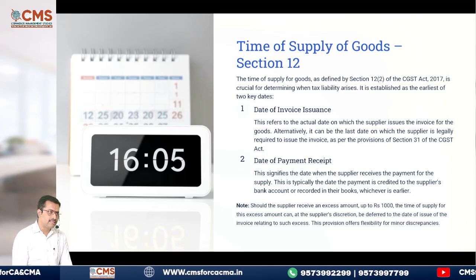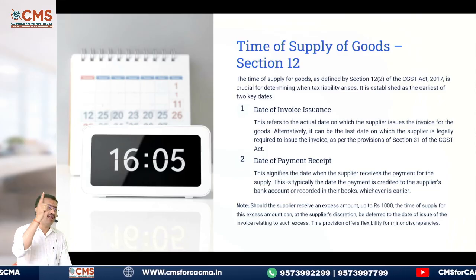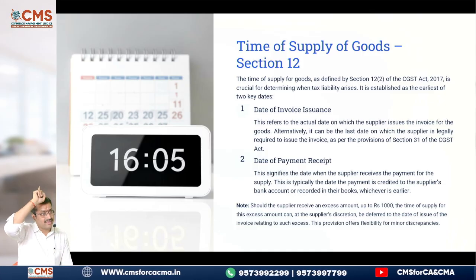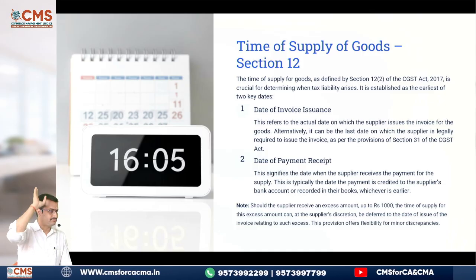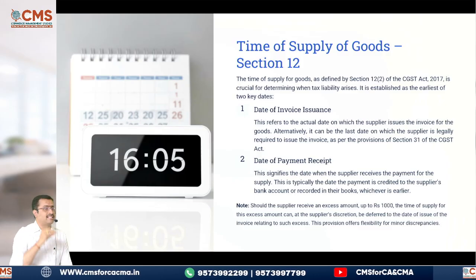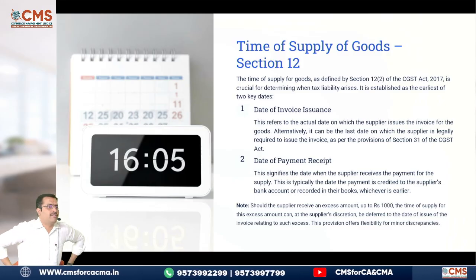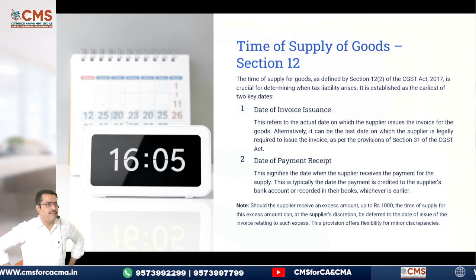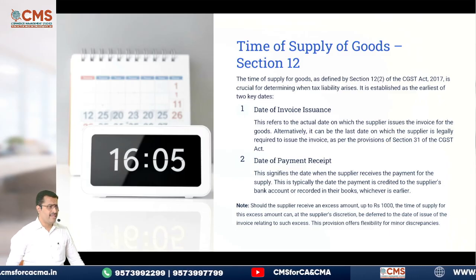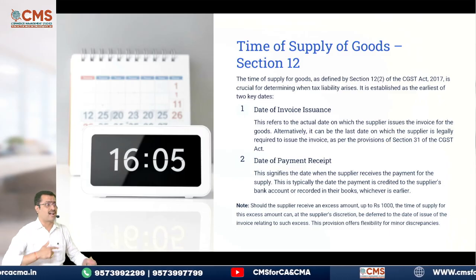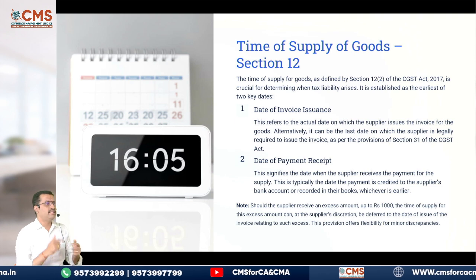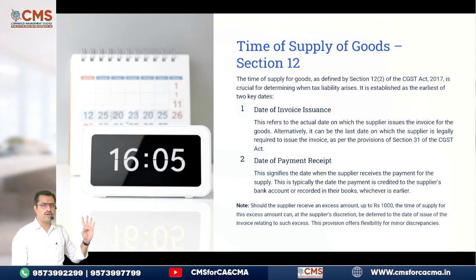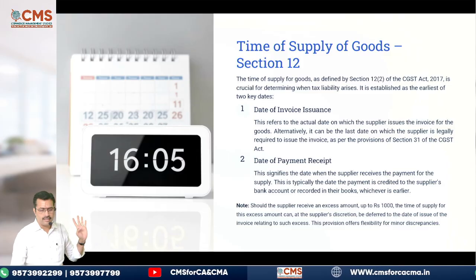Or, listen, it can be the last date as per section 31 subsection 1 on which the invoice has to be issued. Now 31 subsection 1 gives you various circumstances, like when there is a delivery of goods, when there is no delivery of goods, when there is a continuous supply of goods. In all these cases, 31 subsection 1 gives you a lot of knowledge. Let's see one by one.